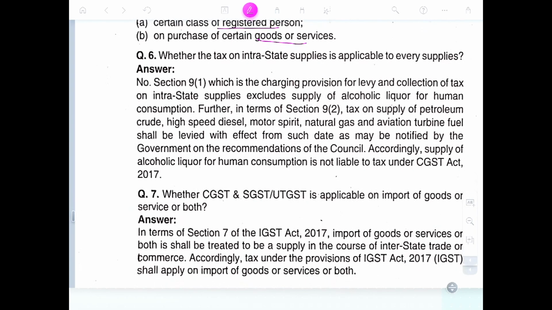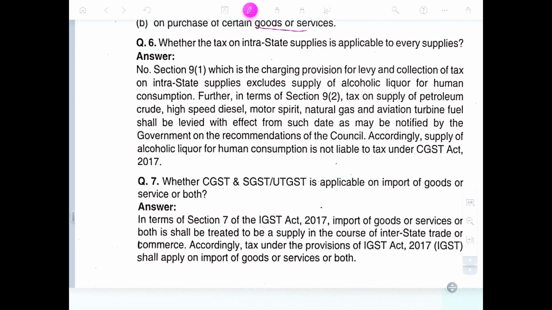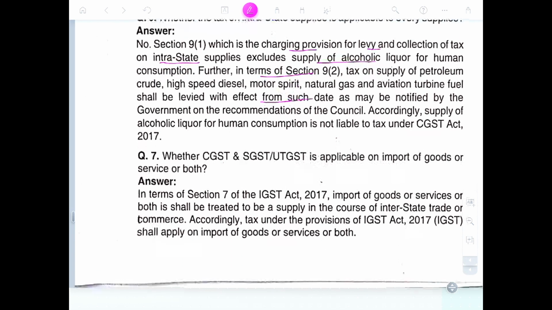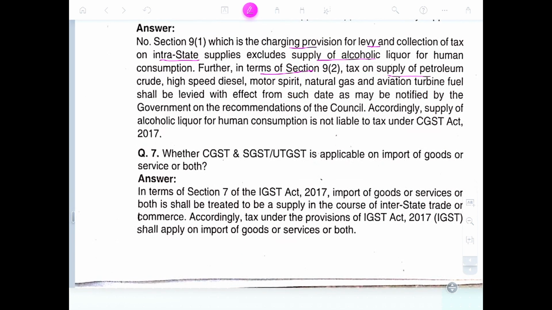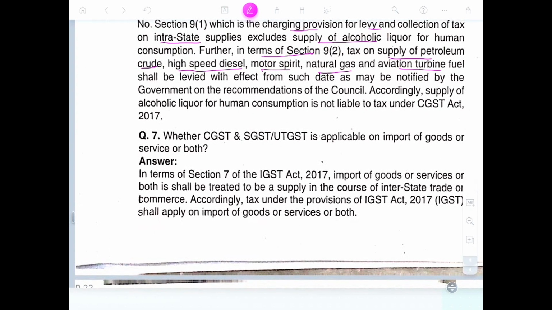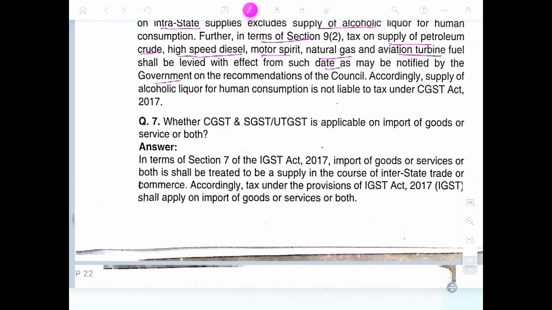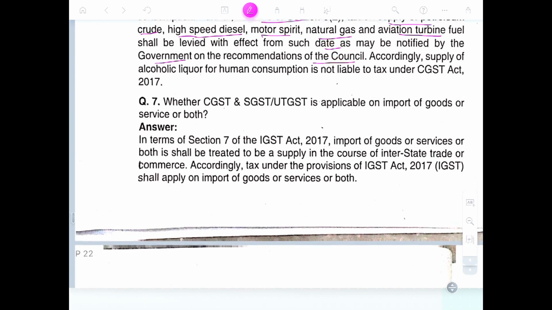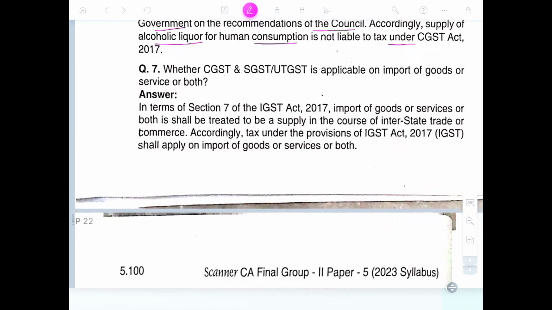Is tax on intrastate supply applicable to every supply? No. Section 9(1) is the charging provision for levy and collection of tax on intrastate supplies, excluding supply of alcoholic liquor for human consumption. Further, under Section 9(2), tax on the supply of petroleum crude, high-speed diesel, motor spirit, natural gas, and aviation turbine fuel shall be levied with effect from such a date as may be notified by the government on the recommendation of the Council. Accordingly, supply of alcoholic liquor for human consumption is not liable to tax under the CGST Act.